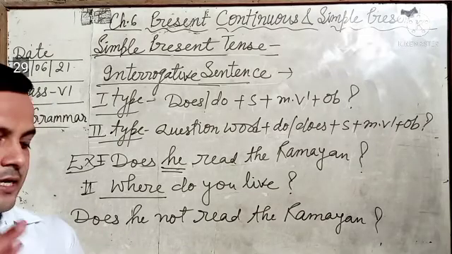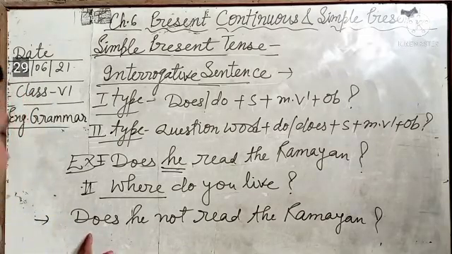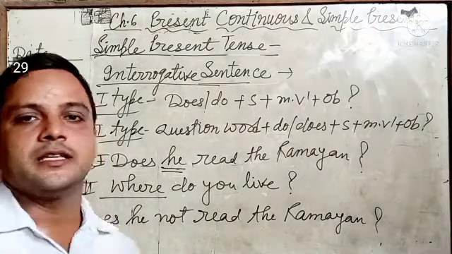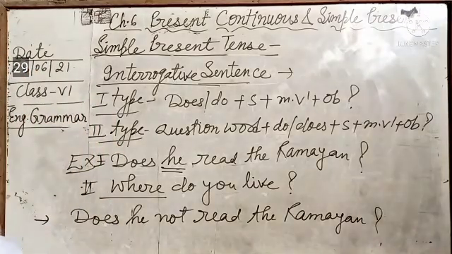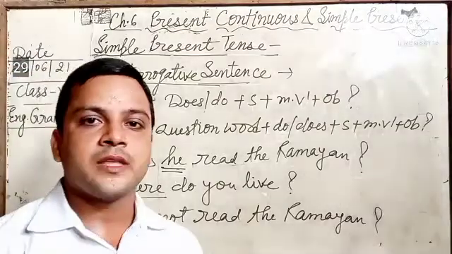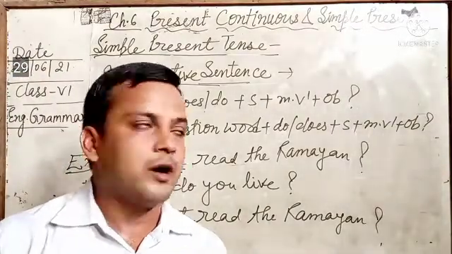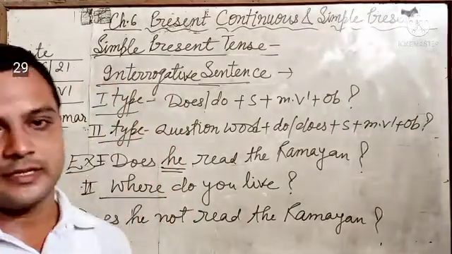If the sentence is interrogative and negative both, then we use not just after the subject. Okay? So students, that's all for today. In next class, we will read about the present continuous tense. Okay?